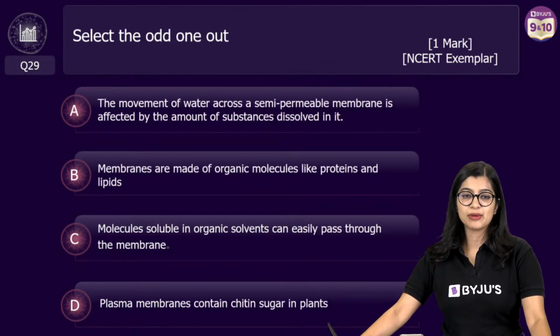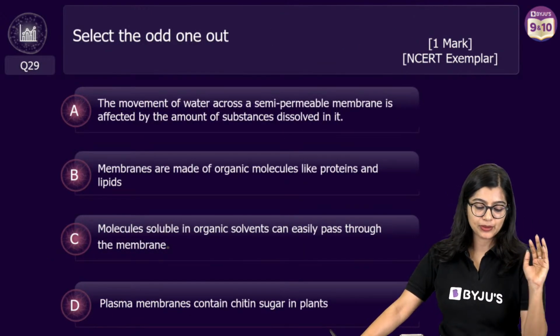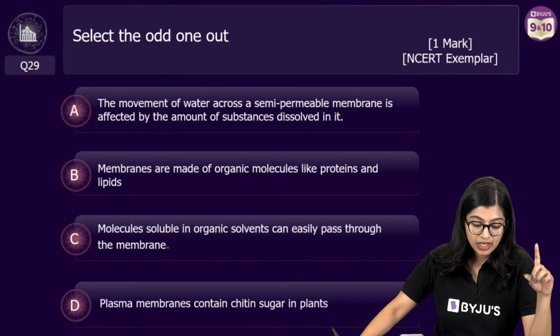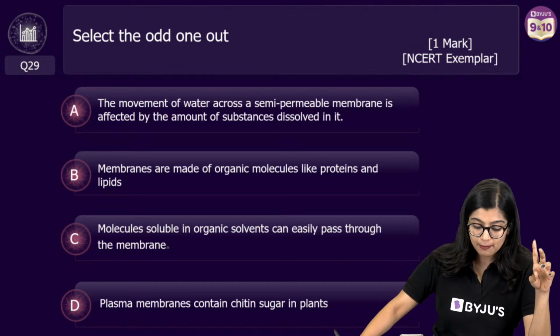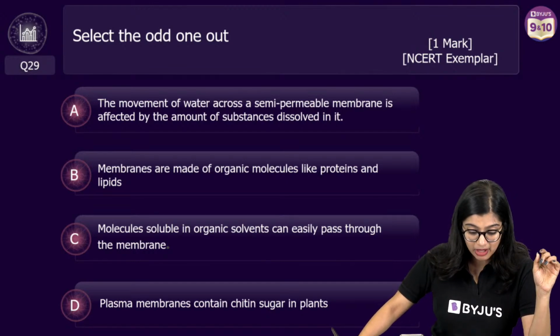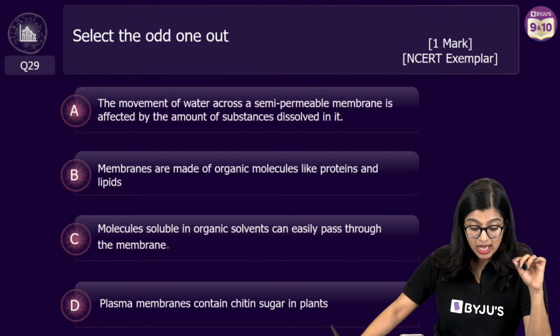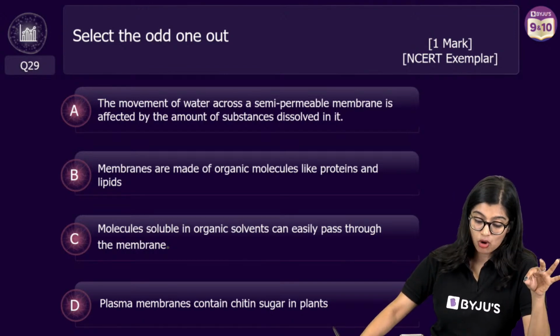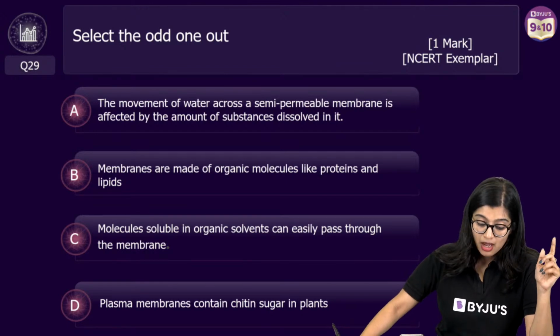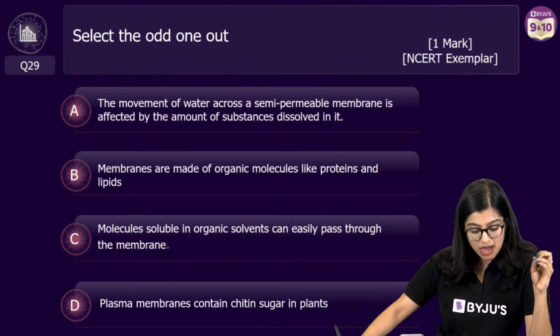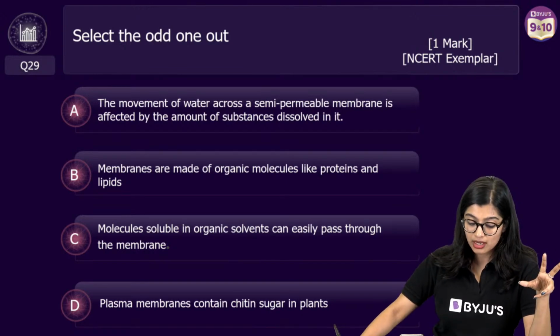Moving on to question number 29 and then question number 30. Okay? Question number 29 is select the odd one out. Option A is movement of water across semi-permeable membrane is affected by the amount of substances dissolved in it. Membranes are made up of organic molecules like proteins and lipids. Molecules in an organic solvent can easily pass through it. Plasma membrane consists of chitin sugar in plant.